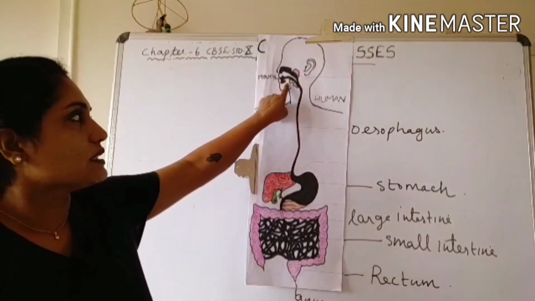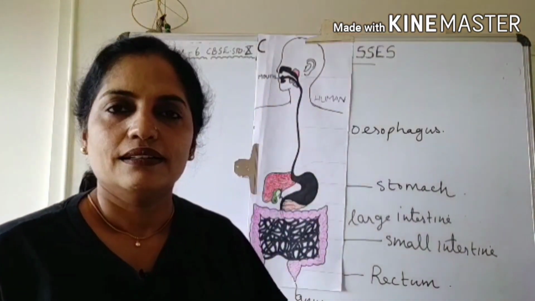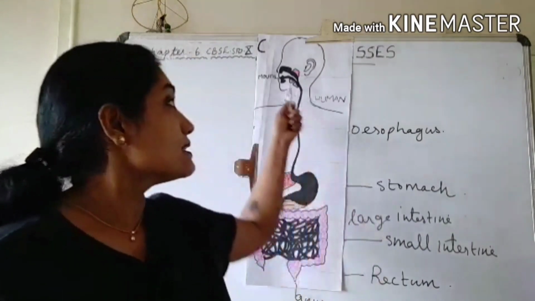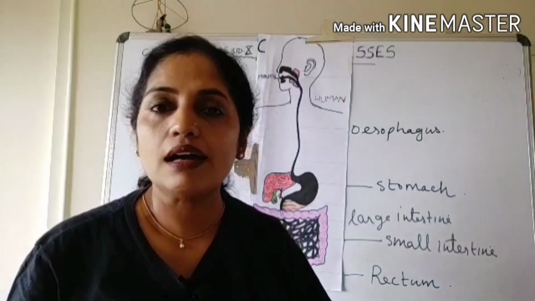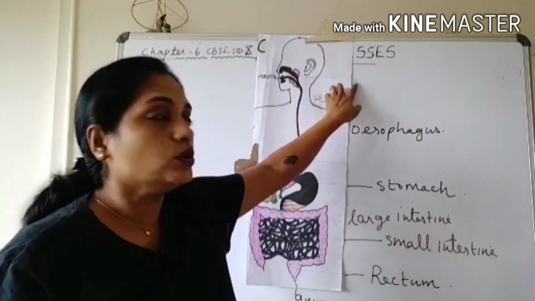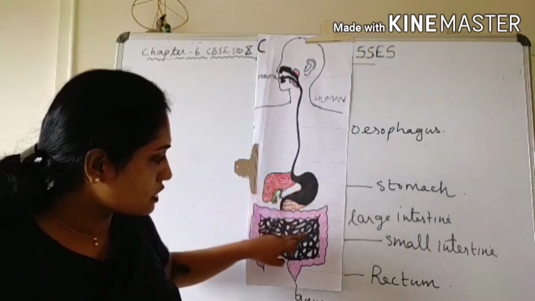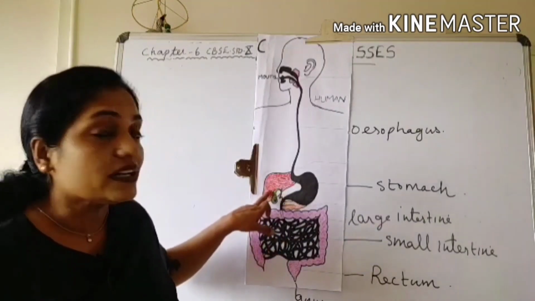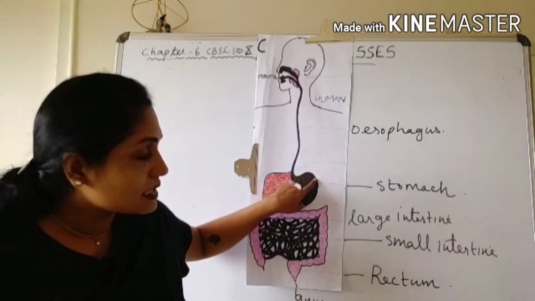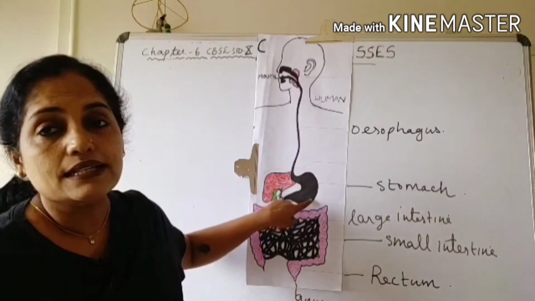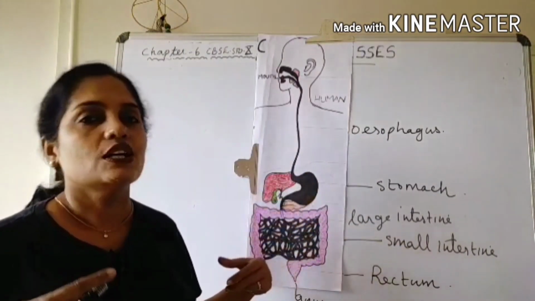Then the human digestive system starts at the mouth. This mouth contains many structures. They are teeth, tongue and salivary glands. The accessory glands of the human digestive system are salivary glands in the mouth, and then the liver and pancreas at the junction of stomach and small intestine. And here liver is the largest organ in our body, and then many gastric glands on the inner lining of the stomach.